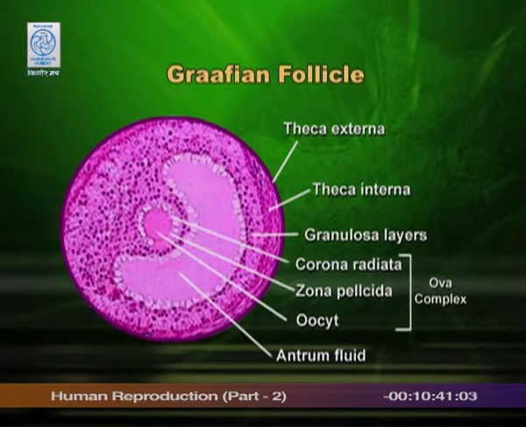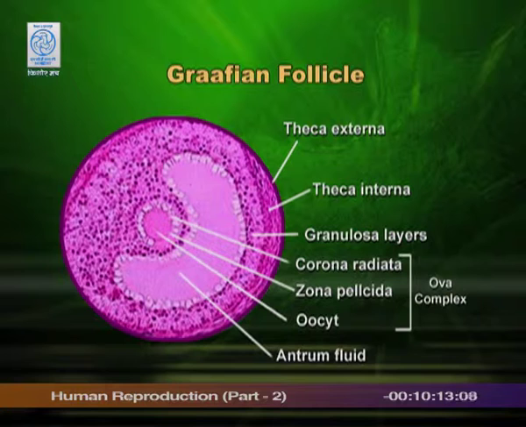Let me start the story of development of the follicle right from the very small follicle. You can see in the diagram. Under the influence of hormones, it will mature, it will grow, it is stimulated. The word stimulation here means growth, and finally it will grow to a mature follicle, which is also termed the Graafian follicle. Now, what is the difference between the two? The immature follicle is a ball of cells, but in the Graafian follicle one can see a cavity which is called the antrum.